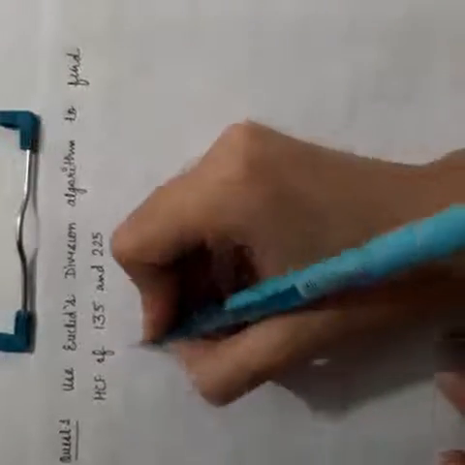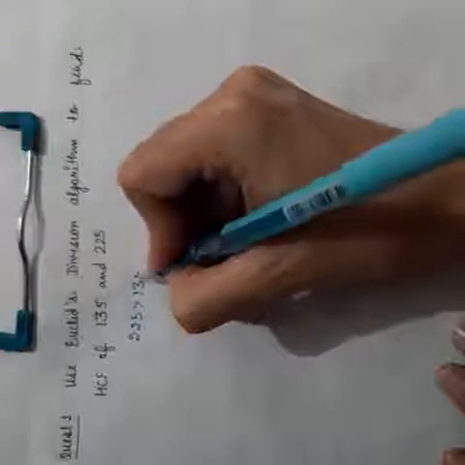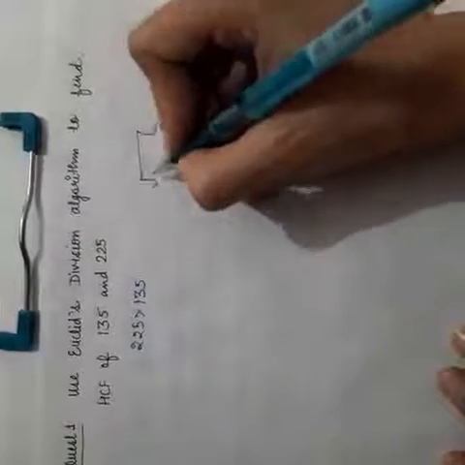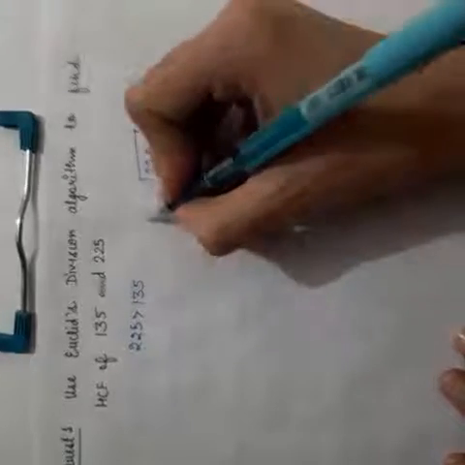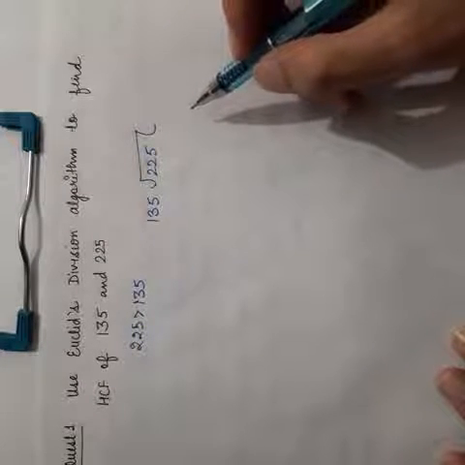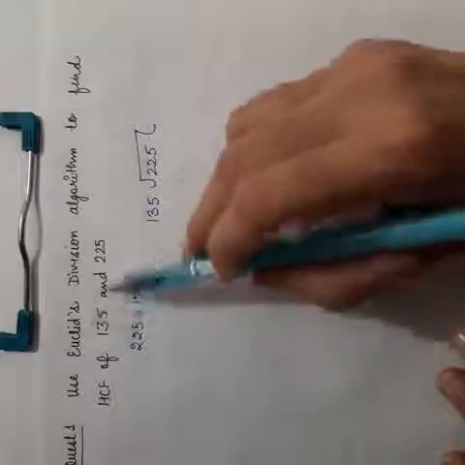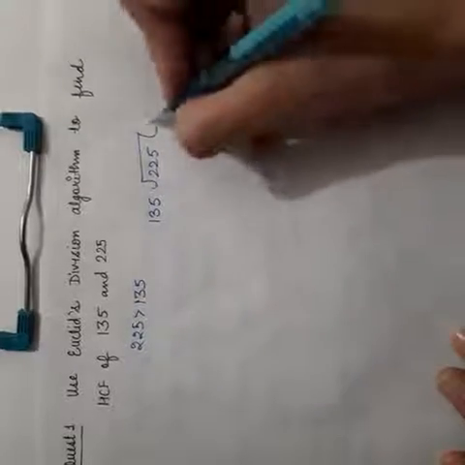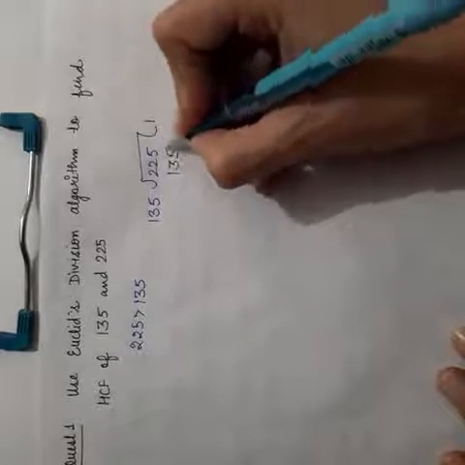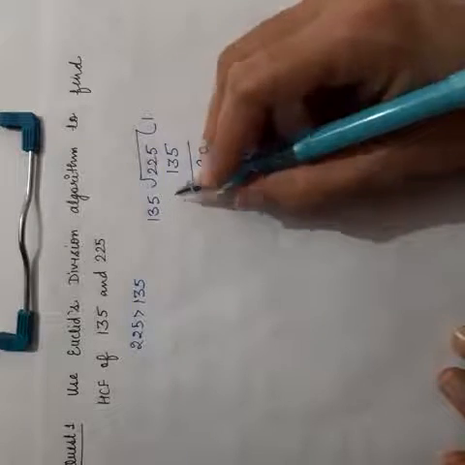We are given two numbers, 135 and 225. First of all, we can clearly see that 225 is greater than 135. So while dividing, the greater number is the dividend and the smaller number is the divisor. This is the old procedure which I am going to follow to find the HCF. Then after this procedure, we are going to convert it into Euclid's form. Just see carefully. 135 ones are 135. You get remainder 90. Now this remainder is less than the divisor.